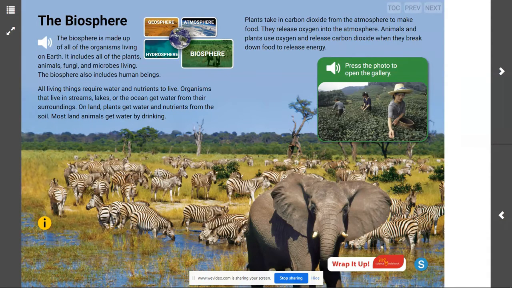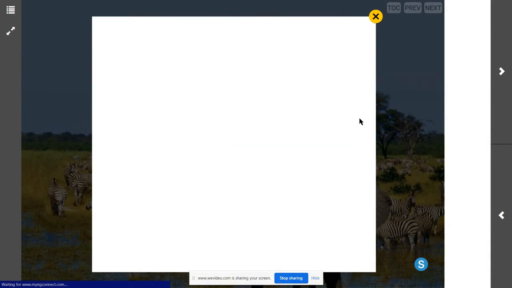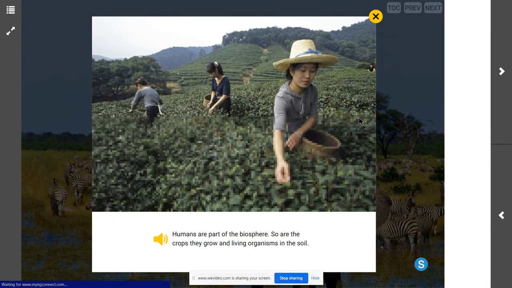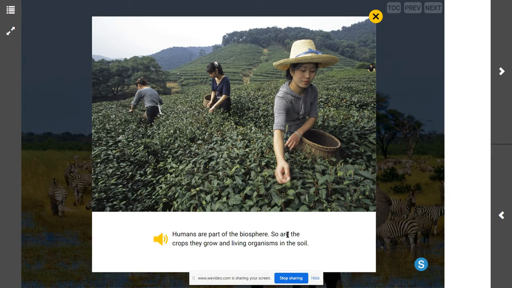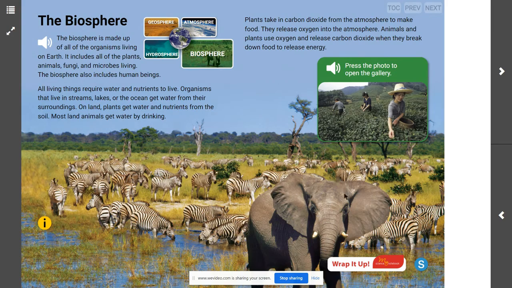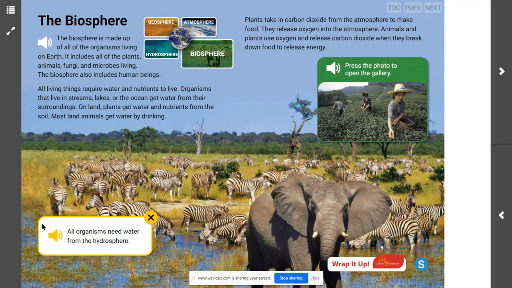All right, so what do all of the living things shown in this image have in common? Everything that we see here is part of the biosphere. Humans are part of the biosphere. So are the crops they grow and the living organisms in the soil, like the microbes, the bacteria, the fungi. Those are all living things. The elephant is part of the biosphere. The plants, the zebras, every living thing in the savannah is part of the biosphere. All organisms need water from the hydrosphere, and that is one of the ways the hydrosphere and the biosphere interact.